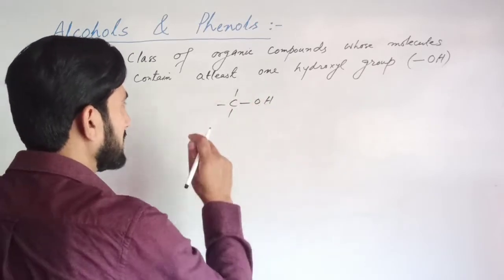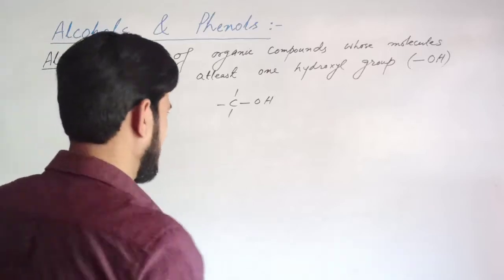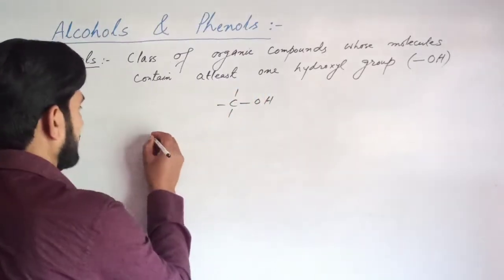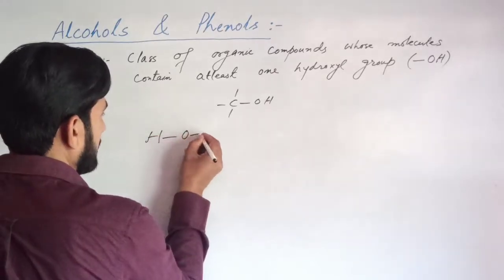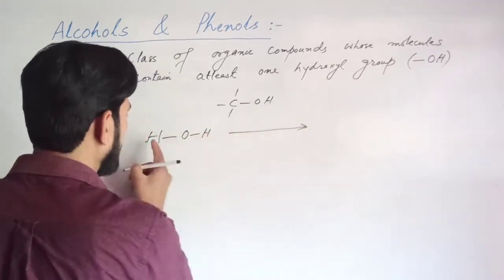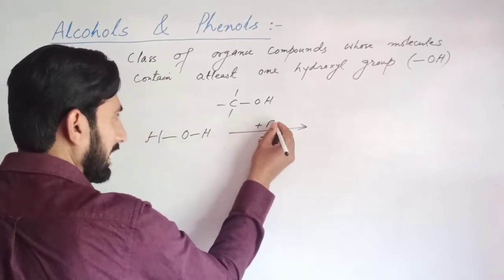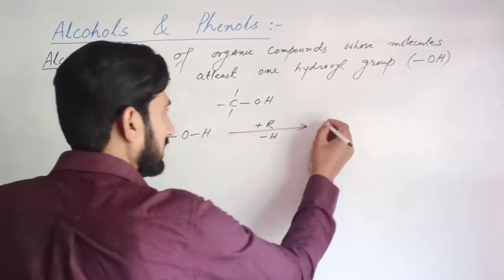That means the hydroxyl group is attached to an aliphatic carbon atom. Alcohols are considered as the organic derivatives of water, in which one of the hydrogen atoms is replaced by an alkyl group.